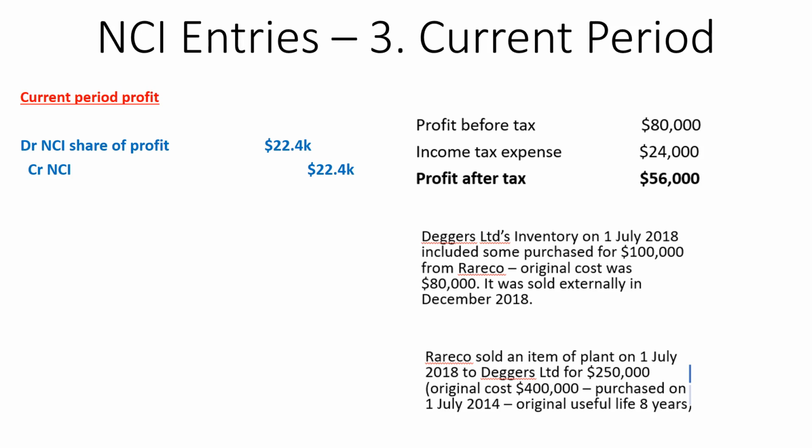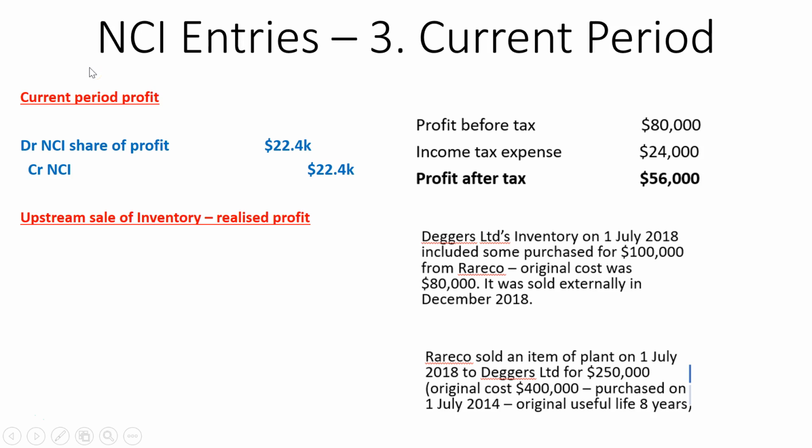Why? The NCI share of profit is a profit account, so it makes up retained earnings. By debiting that NCI share of profit, we are reducing Deggers Limited's retained earnings, which is from the group's perspective, and we're giving it to the NCI. Because on consolidation, what we did is we would have taken all of that profit and claimed it to ourselves, but because 40% of that subsidiary is owned by NCI, we need to then reduce some of that profit and give it to the NCI.